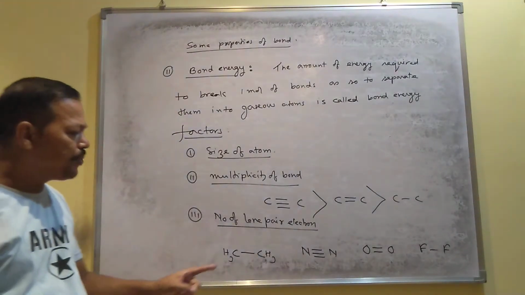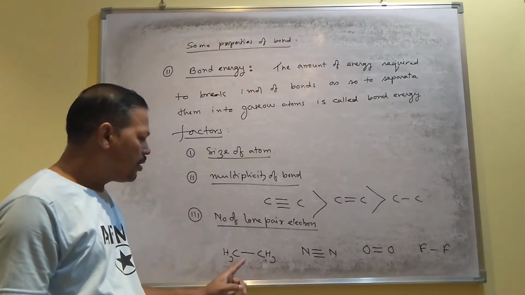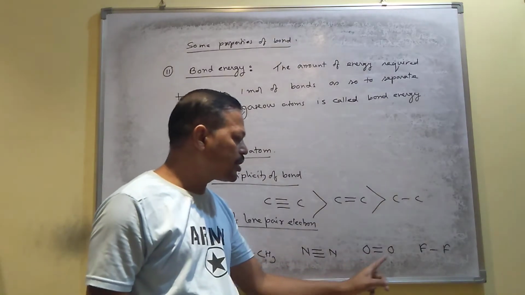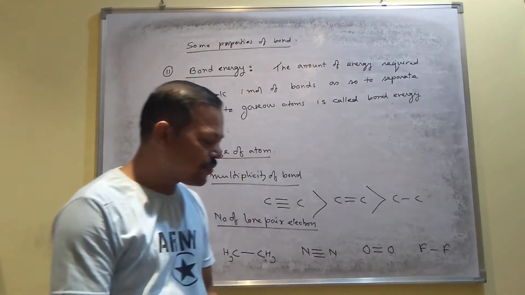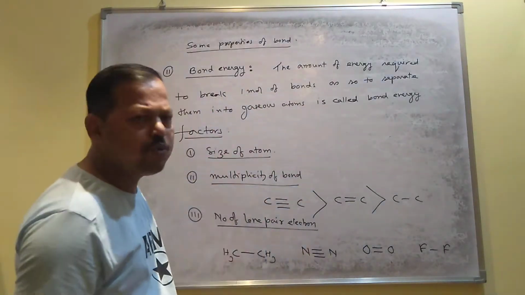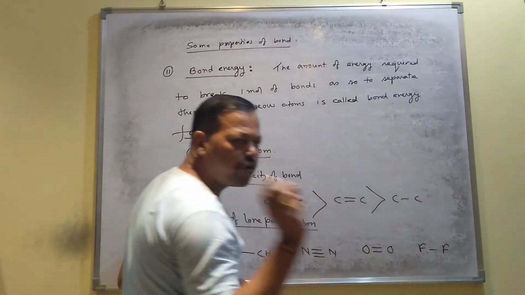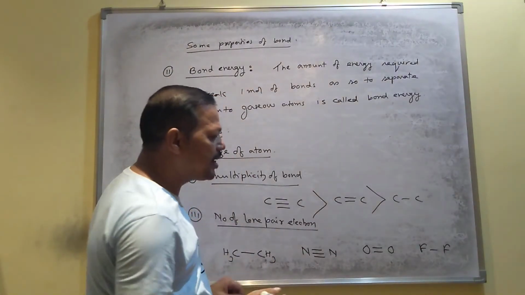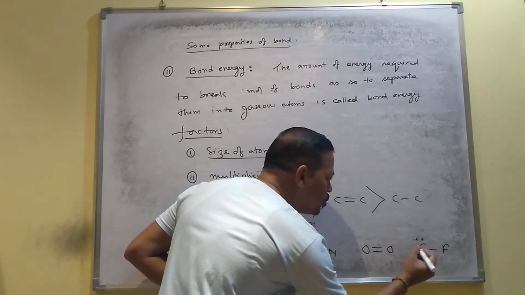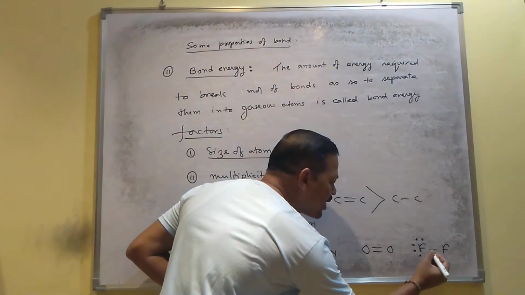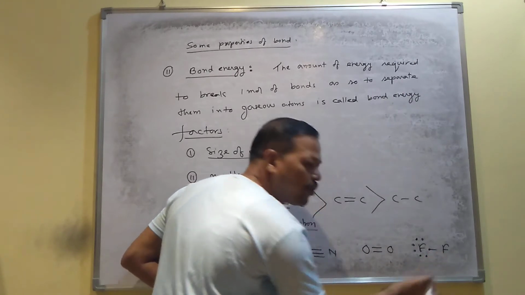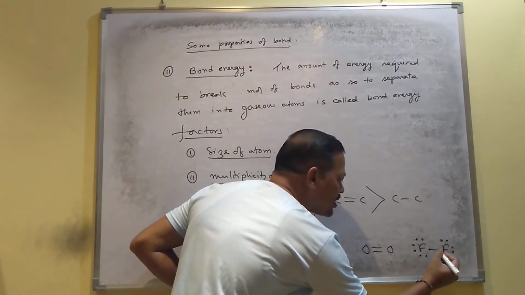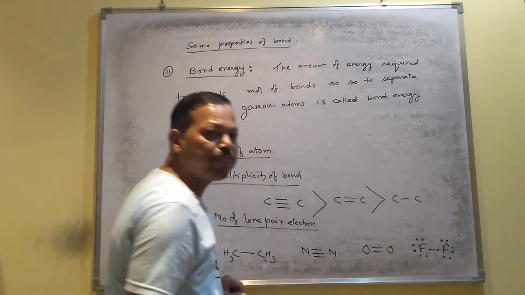If you want to compare the energy among the carbon-carbon bond, nitrogen-nitrogen bond, oxygen-oxygen bond, and fluorine-fluorine bond, you should know one thing. This is fluorine, one example of a halogen. Halogens contain 7 electrons in the valence shell. So 1, 2, 3, 4, 5, 6, and this is your 7th electron which takes part in bonding. Similarly, 1, 2, 3, 4, 5, 6, and this is your 7th electron which takes part in bonding.